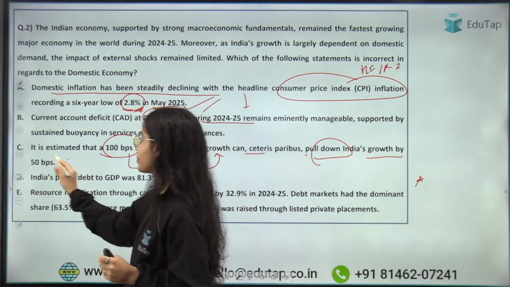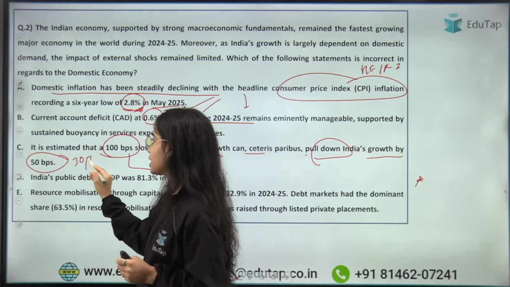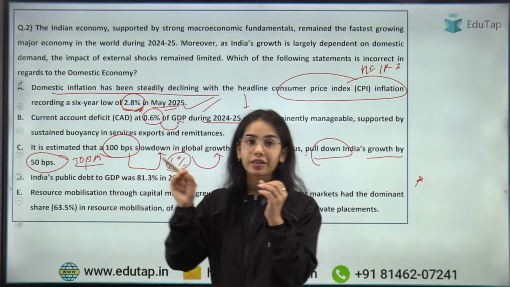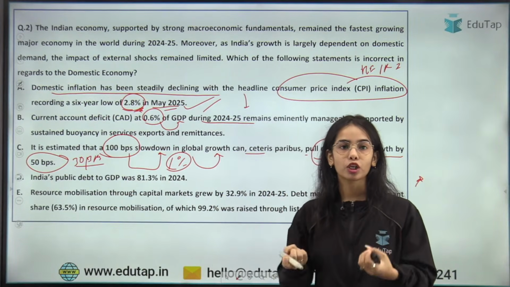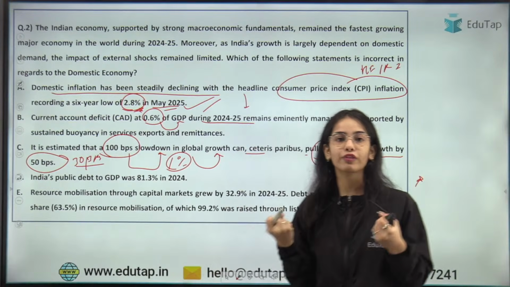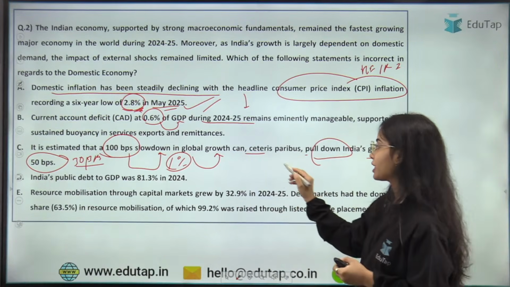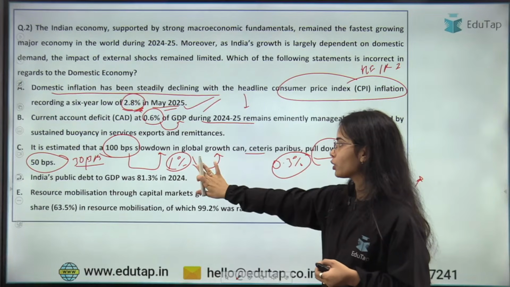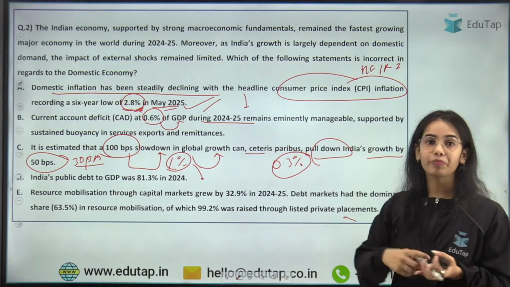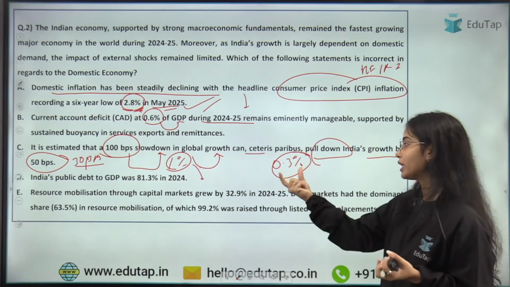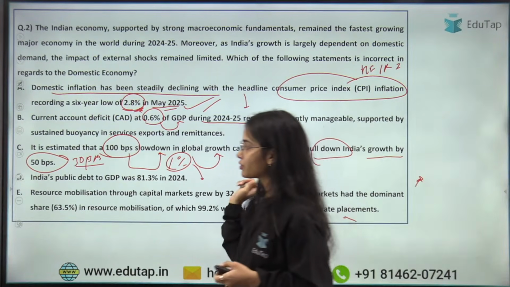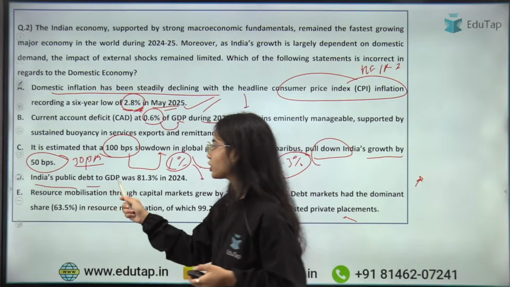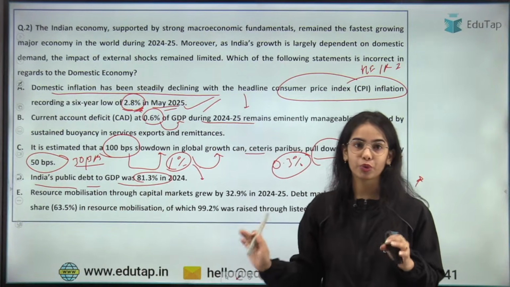No, it is by how much basis points? It is by 30 basis points. So that means a 100 basis point slowdown in the global growth will pull down the growth of India by 30 basis points, that is by 0.3%. Okay, so a 1% slowdown in global growth will lead India's growth to be pulled down by 0.3%. Okay, by 0.3%. So India's public debt to GDP was 81.3% in 2024.